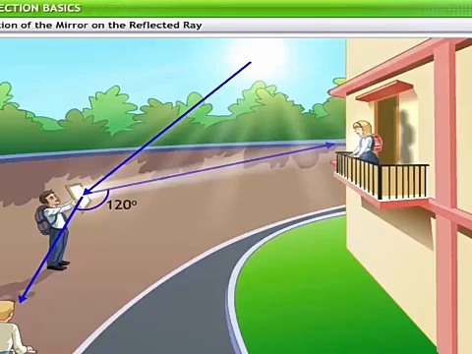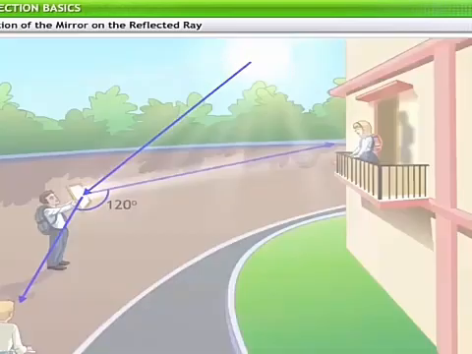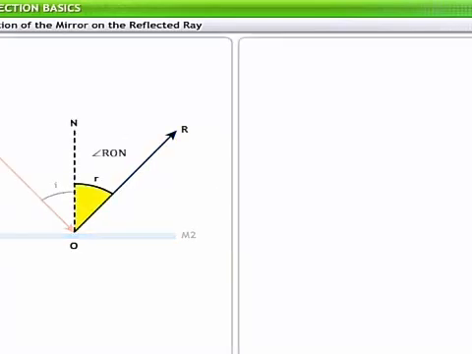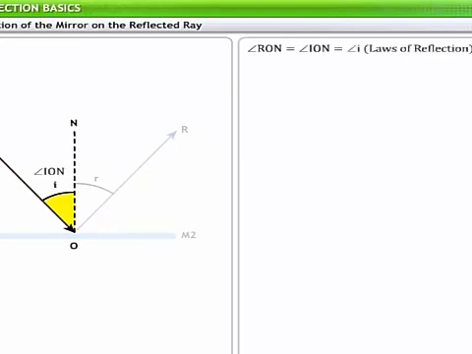To solve this problem, let us see what happens to a reflected ray when a mirror is rotated through an angle. Consider a ray of light, IO, incident on a plane mirror in position M1M2, such that OR is the reflected ray and ON is the normal. Therefore, based on the laws of reflection, angle RON is equal to angle ION, which is the angle of incidence I. Therefore, angle IOR is equal to twice the angle of incidence.